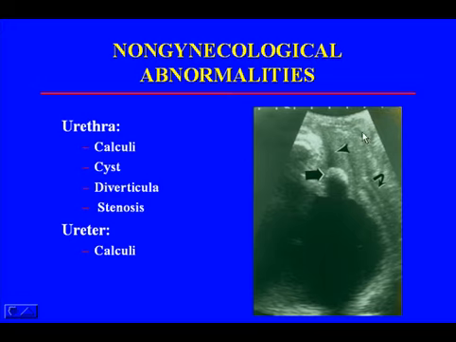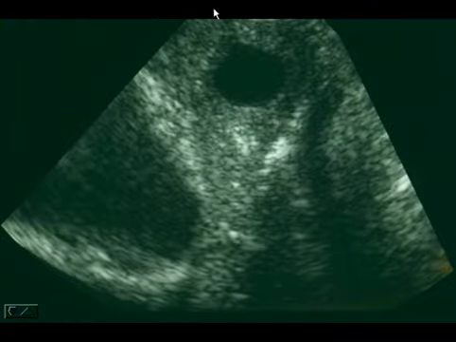Here we can see this was a transperineal study, and the curved line shows you the vagina. Anterior to the vagina, you see the bladder and the urethra. Within the urethra there's a curvilinear structure, and this was a calculus within the urethra. Another patient, transperineal study. This is the vagina, this is the urethra, a cyst within the urethra. The bladder is here, anterior.